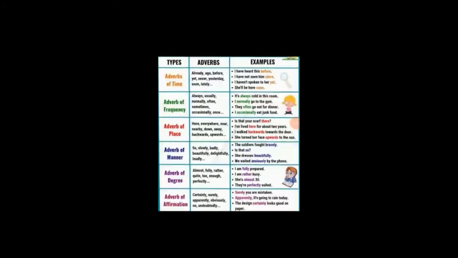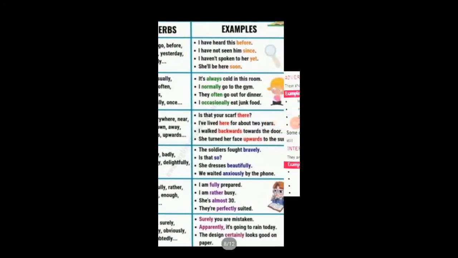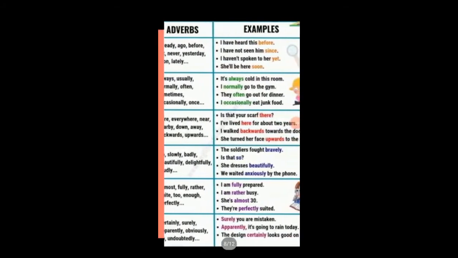The next one is adverb of affirmation, that is yes, certainly, surely, apparently, obviously, no, undoubtedly. These are used in sentences in which you have in your mind the idea that the sentence comes in affirmation or in yes. Surely, you are mistaken. Apparently, it's going to rain. The design certainly looks good on paper.